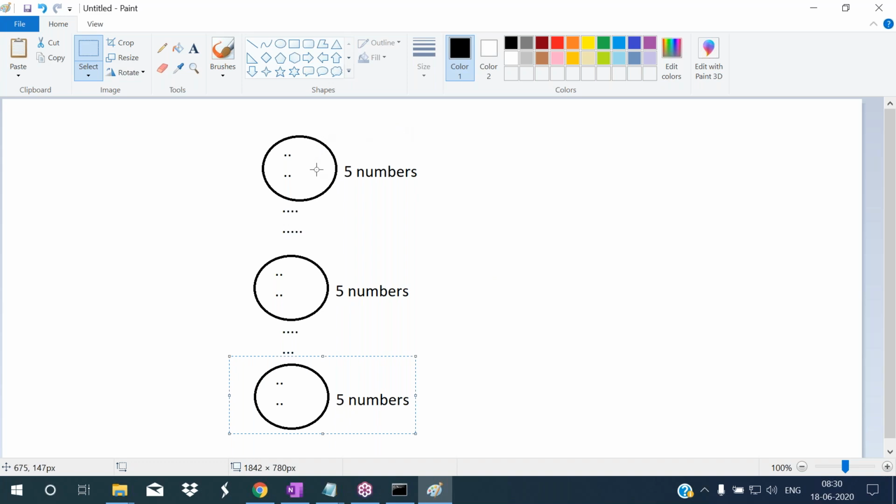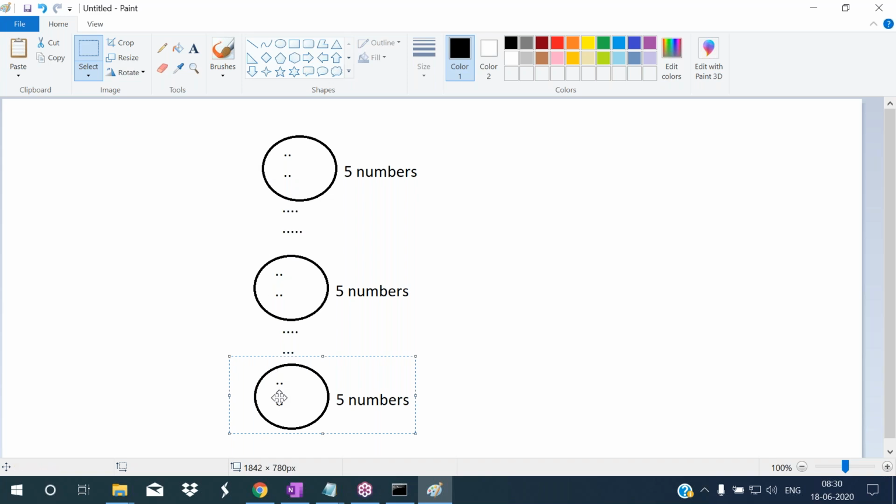So to add 5 numbers, here I'm writing some code. After some lines of code, if you want to add 5 numbers again, we have to write the same code here. So here we are performing a particular task. To perform the same task again, after some time, again we have to write the same code. After some lines, again if you want to perform the same task, we have to write the same code. So automatically, code length will be increased.